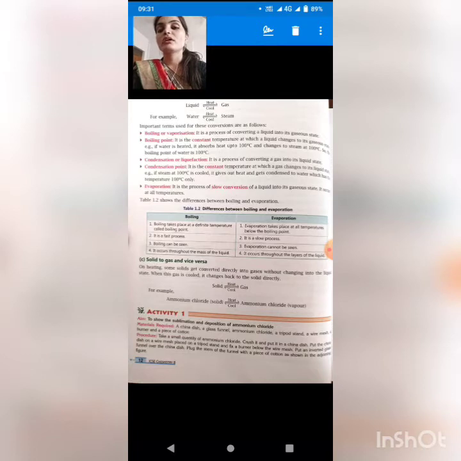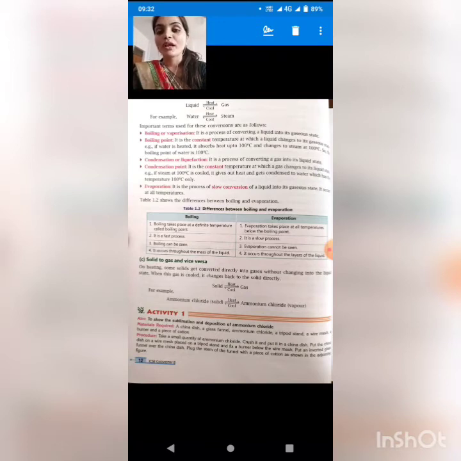Now the third topic, that is solid to gas and vice versa. See, students, what we had studied today was the conversion of solid into liquid and liquid into solid, then the conversion of liquid into gas and gas into liquid.